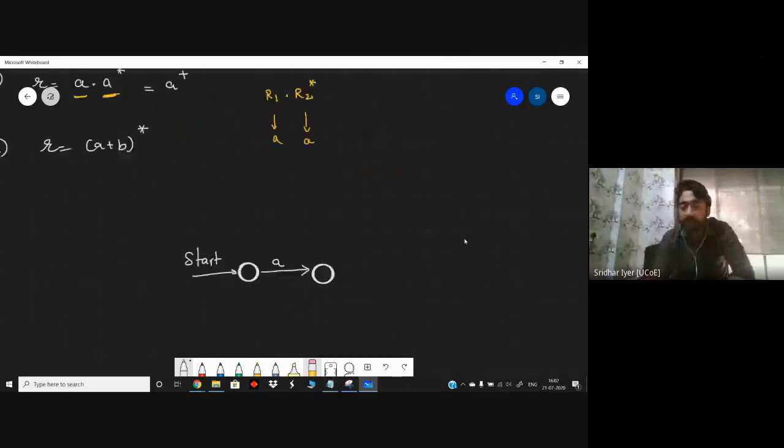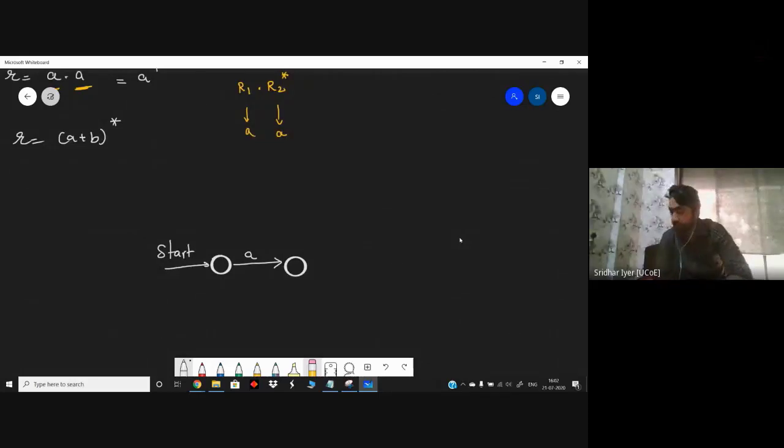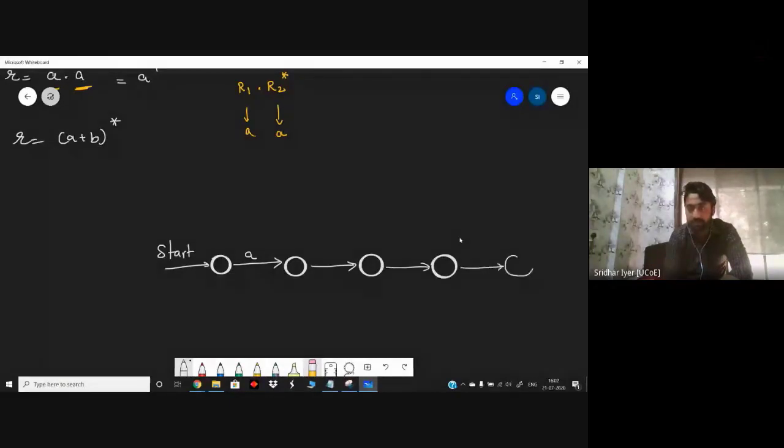Now we know that whenever we want to accept a closure, we have to have one state at the beginning and one state at the end. So you can draw it like this. Assume this particular state as your start state for A closure. What you can do is you can draw it like this. First of all, let me draw this. I will then explain what exactly I'm doing.